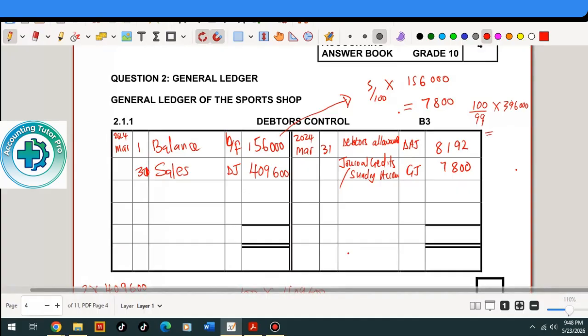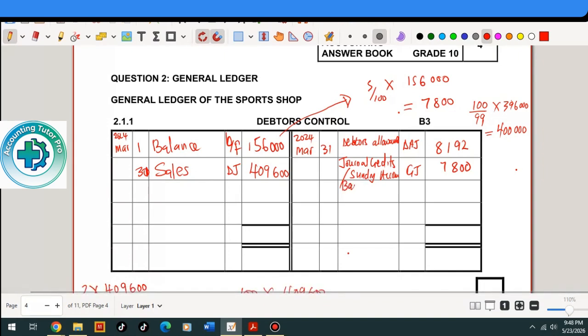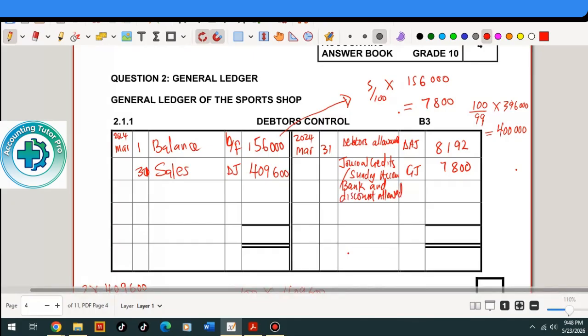If we do the calculation, we get 400,000 as the amount that was received from customers. So here the details say bank and discount allowed. The journal where we record this is the cash receipts journal. Then the total amount, including discount, is 400,000.